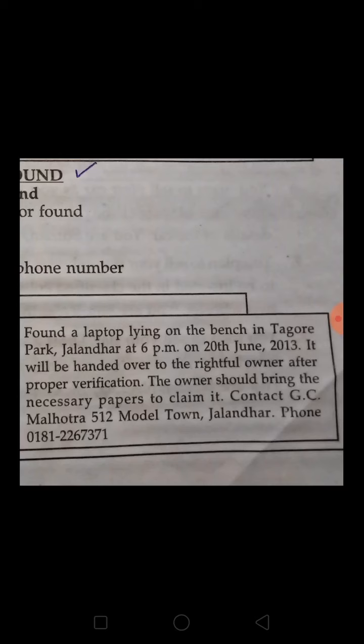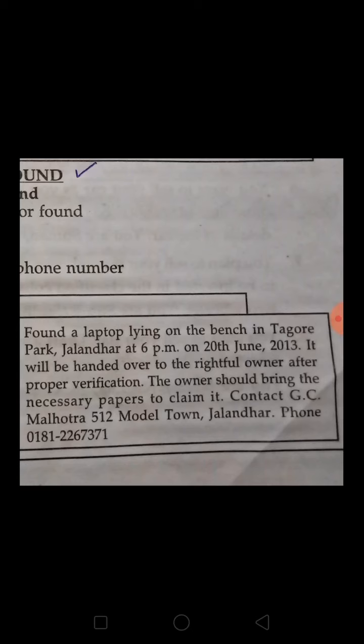So I hope lost and found is clear to all of you. Let us quickly have a recapitulation. We write it under the heading lost and found, then we specify the item, then we give a brief physical description in case of lost. In case of found, we only tell about the thing which we have found, the date on which I found it, and where I found that particular item. Mention when and where you lost your item or found it. Then the reward, very important, and then you end with contact address and phone number, as I told you, and enclose it inside the box. So we are done with lost and found.